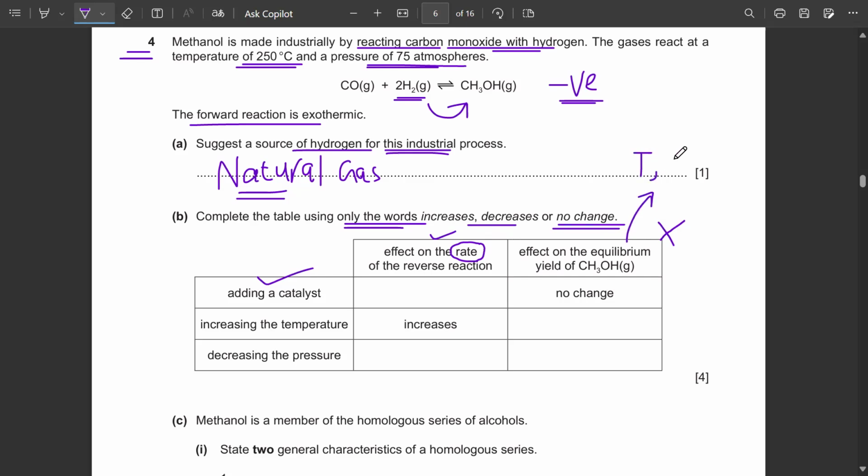Equilibrium is only affected by temperature, pressure and concentration, according to Le Chatelier's principle. Catalyst has no effect on equilibrium. So adding a catalyst will increase the rate of reaction, but it will have no change on equilibrium.